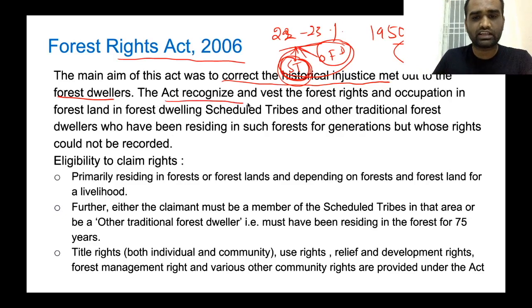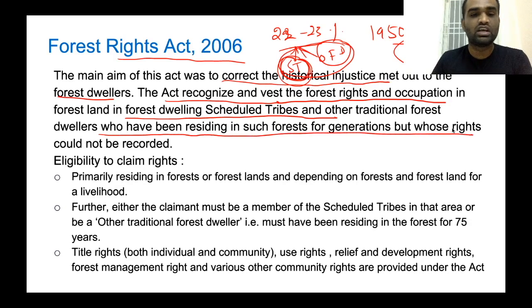Now, this act recognizes and vests the forest rights and occupation in forest land in forest dwelling scheduled tribes as well as other forest dwellers who have been residing in such forest for generations but whose rights could not be recorded. Since these people don't have any sort of land records, this act aims to provide some records saying that these people have been residing in this forest for this amount of time. Clear? So that's the purpose of this particular act.